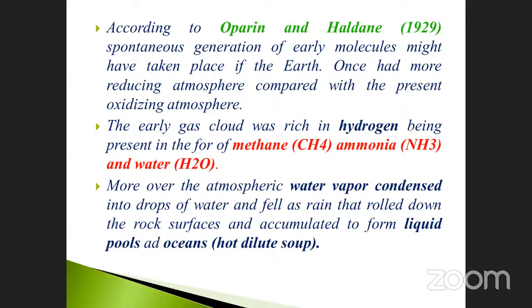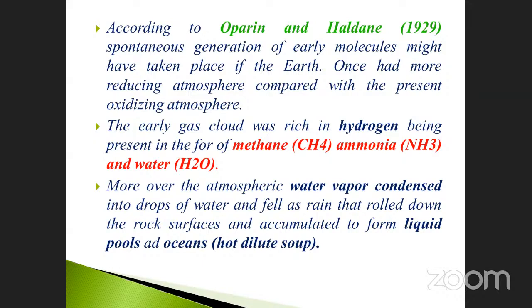Yes, just listen here. The earlier gas cloud was rich in hydrogen, present in the form of methane. The hydrogen combined with carbon: how many hydrogen, how many carbon? One carbon united with four hydrogen.